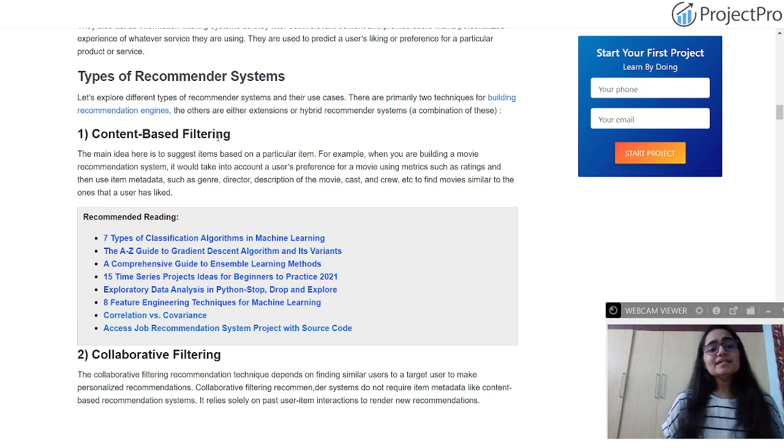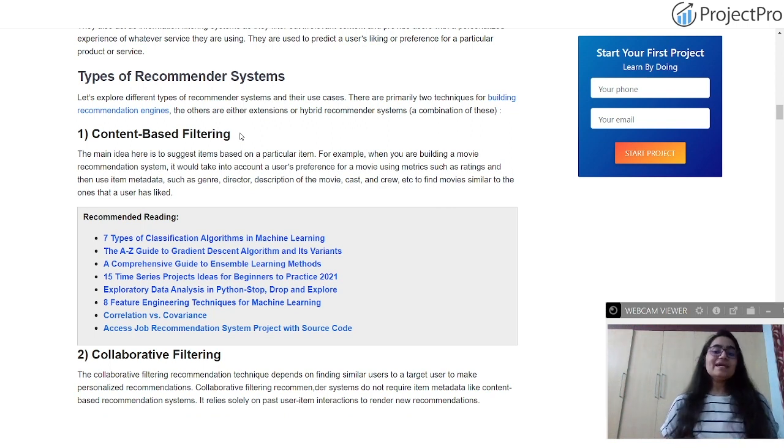So when we say content-based filtering, the main idea here is to suggest items based on a particular item. To put it simply, in content-based filtering it is only the content of the item that matters. An item could be a product, a song, or a service, anything which the user is buying or making purchases of. Or watching also: suppose on YouTube, the user's watching history can also be considered as an item.